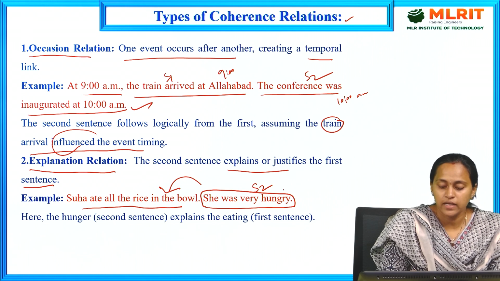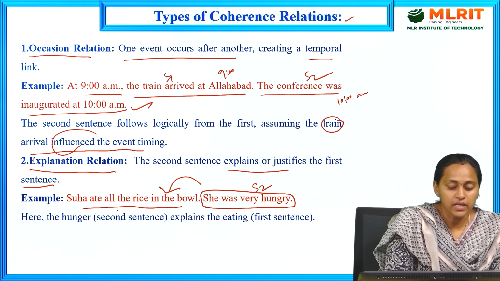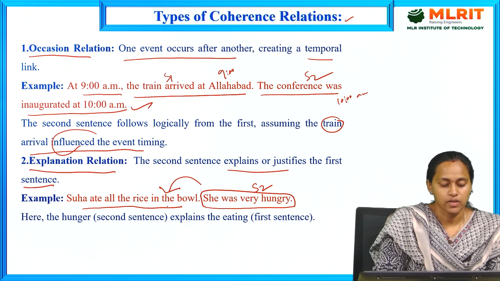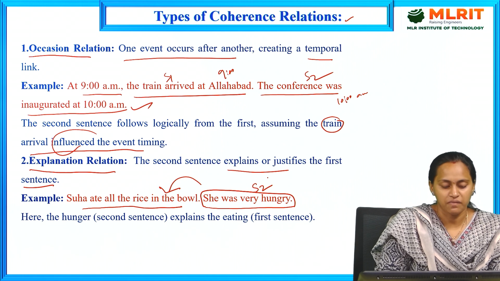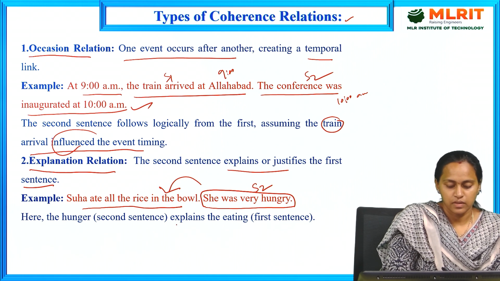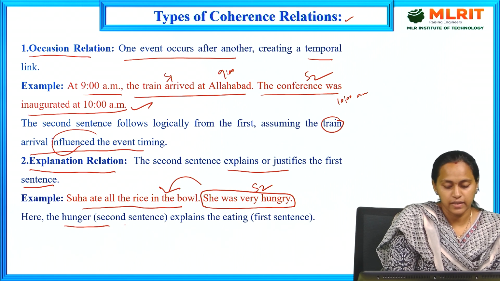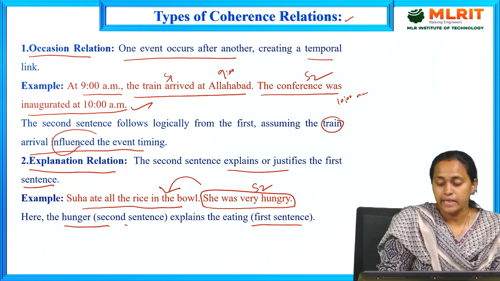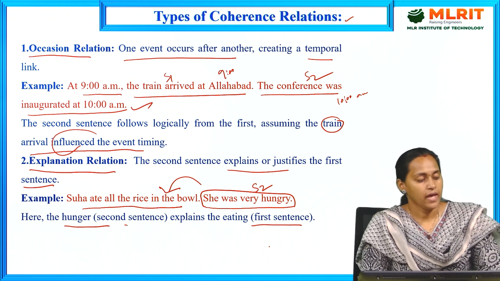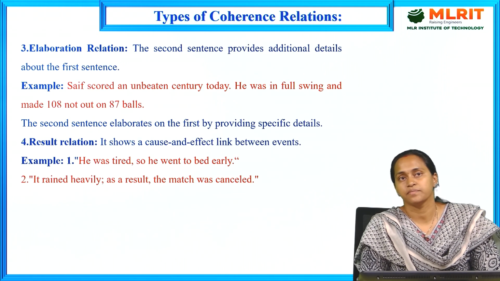Soha is hungry because he is hungry. So why does he eat the rice bowl? It means the second sentence depends on the first sentence. Here, hunger in the second sentence explains the eating in the first sentence. This is an example of the explanation relation.